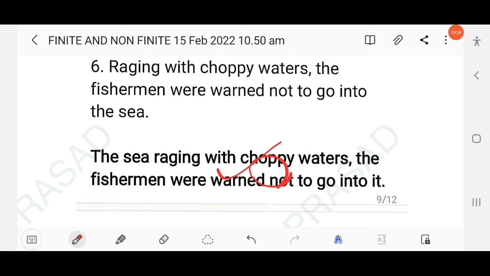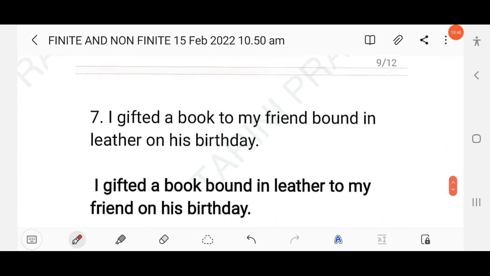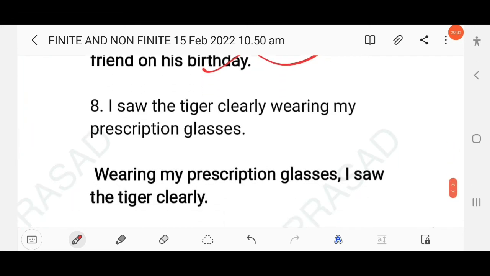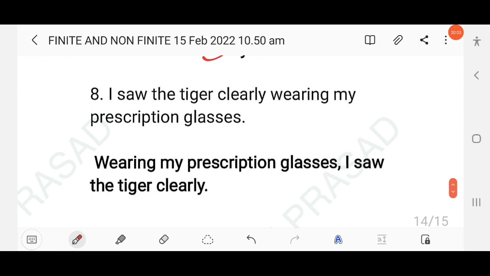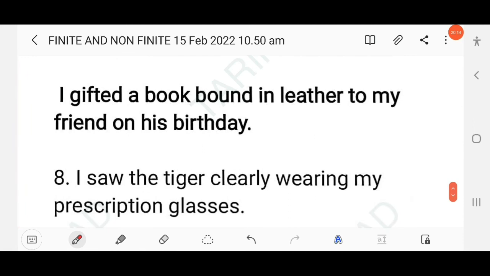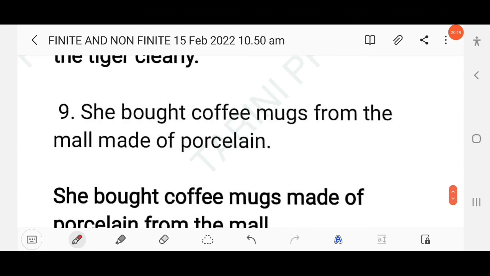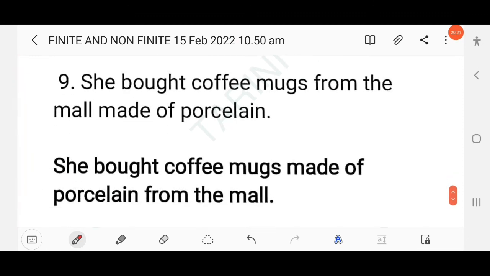Right? Then next here, I gifted a book to my friend bound in leather on his birthday. I gifted a book bound in leather to my friend on his birthday. Then next, I saw the tiger clearly wearing my prescription glasses. Who was wearing? The tiger or I? I, right? Wearing my prescription glasses, I saw the tiger clearly. Right? Then next, she bought coffee mugs from the mall made of porcelain. She bought coffee mugs made of porcelain from the mall.